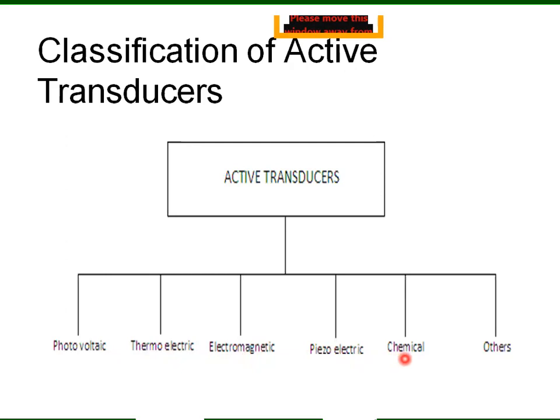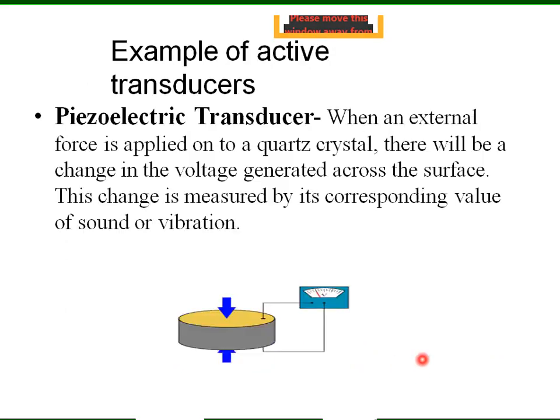Similarly, piezoelectric and chemical. See here, this is a piezoelectric transducer, one example taken for the active transducer. In this is a quartz crystal. If this quartz crystal is compressed, like if it is compressed by two hands, it will produce a change in the voltage.